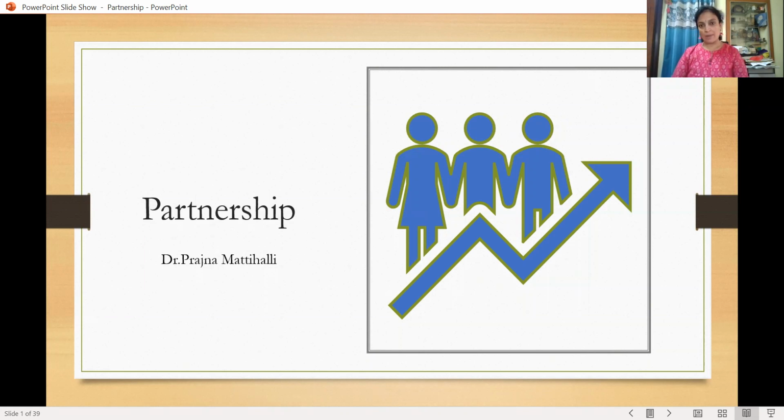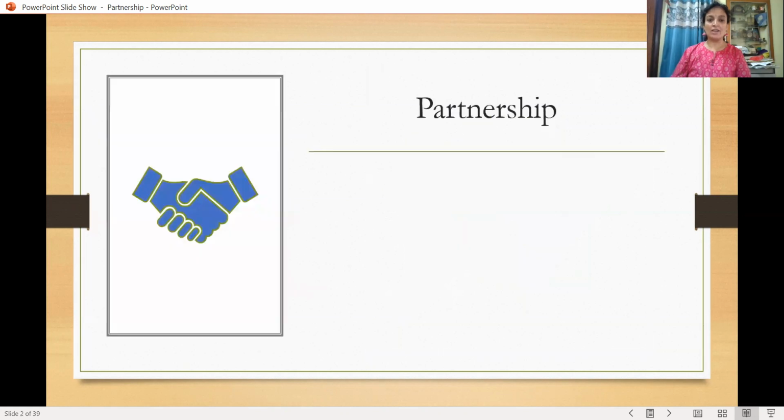Theoretically, you know about the partnership, the meaning of partnership, the nature, how it is. And theoretically, the required knowledge was gained by you during your PUC. And here, let us concentrate on the problems. I'm Dr. Prajna Mattyalle, Government First College, Dharwad, Karnataka.